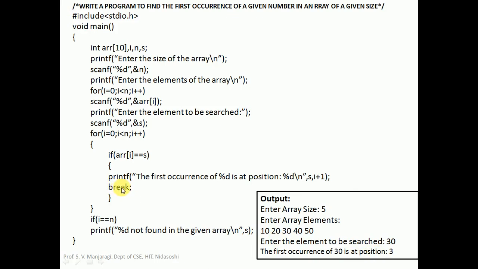And after that, this break statement will be executed. What does break do? This break is going to terminate the loop. The for loop is going to be terminated.